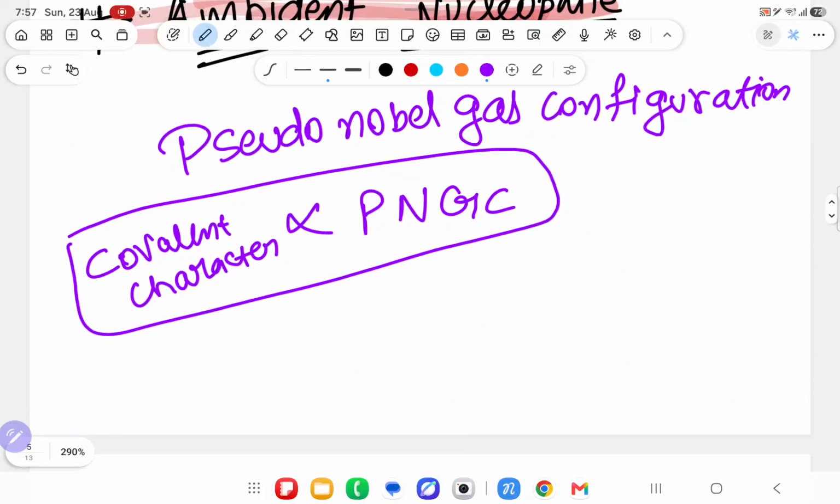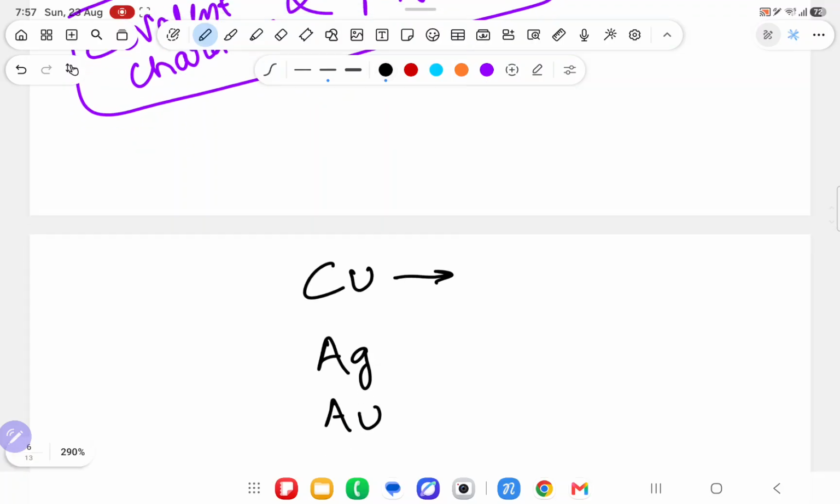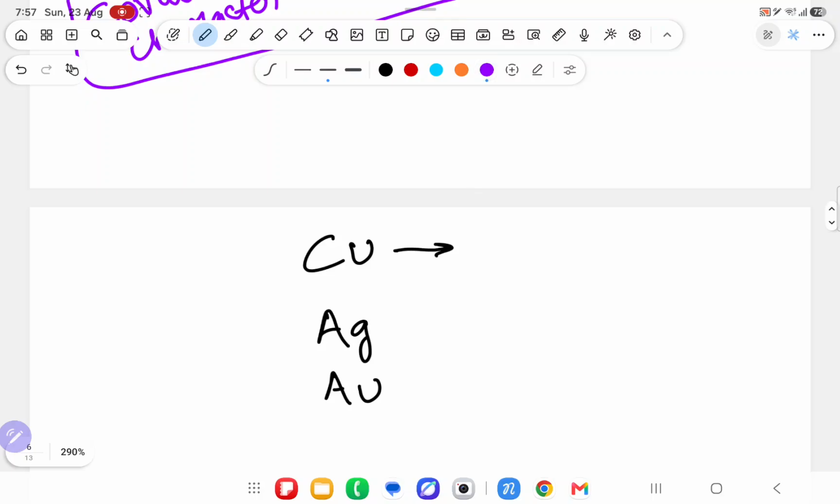What do you mean by that? Just wait. I will write 3 examples only. Those who know electronic configuration, some basic concept of chemistry, I have dictated. Whenever you do the electronic configuration: 1s2, 2s2, 2p6, 3s2, 3p6, 4s2, 3d9 is coming.